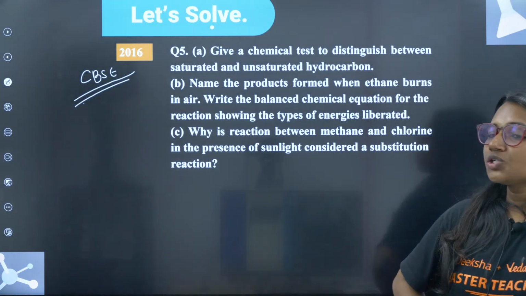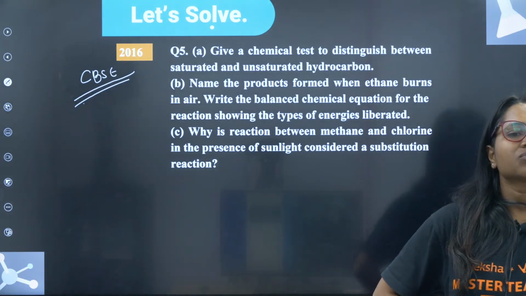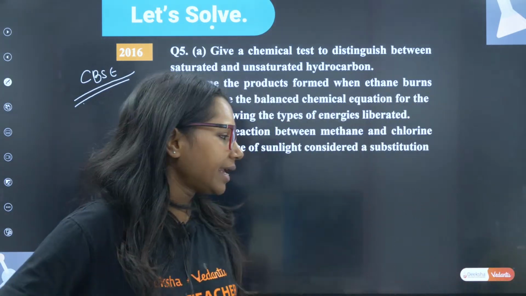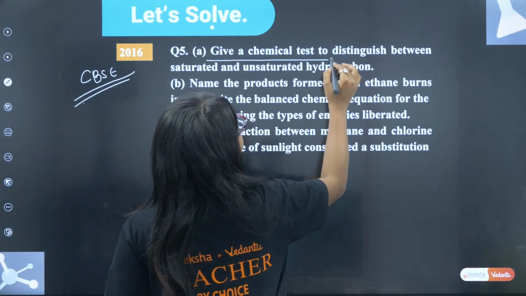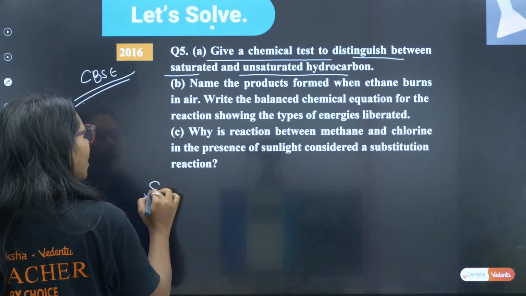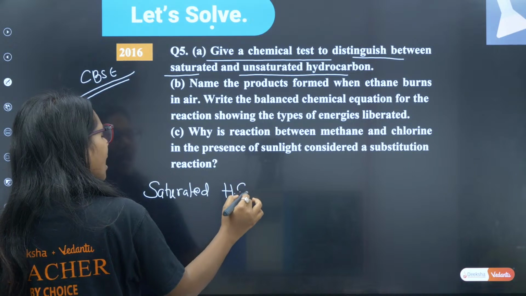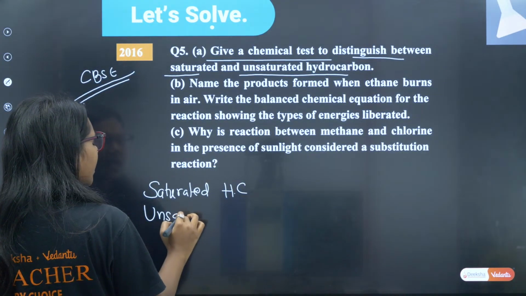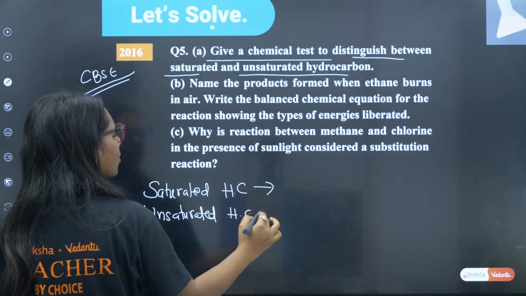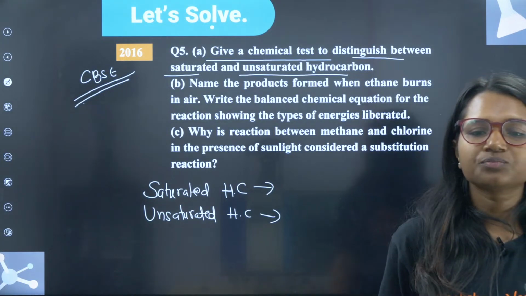Okay, so read this question and tell me, will you be able to answer it? I am reading this question: give a chemical test to distinguish between saturated and unsaturated hydrocarbons. First of all, tell me what you mean by saturated hydrocarbon and what you mean by unsaturated hydrocarbon.